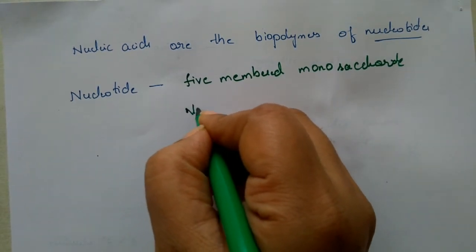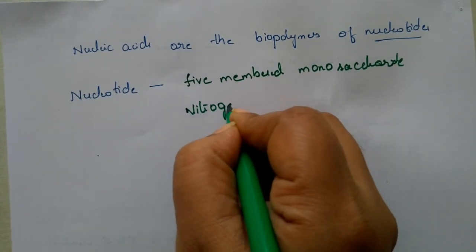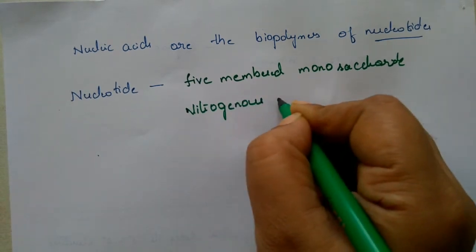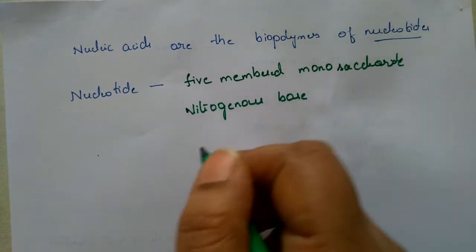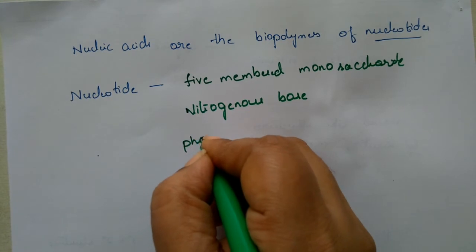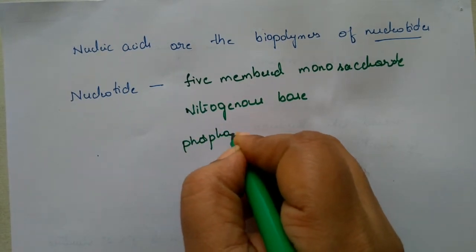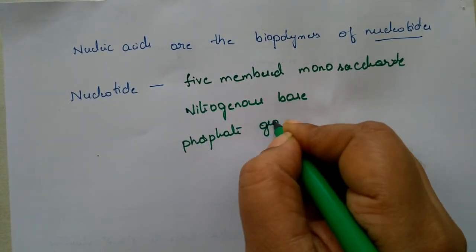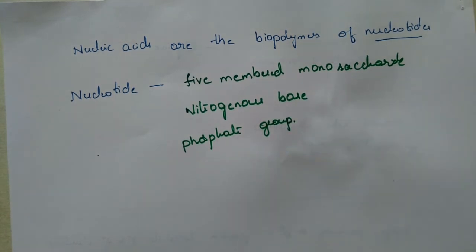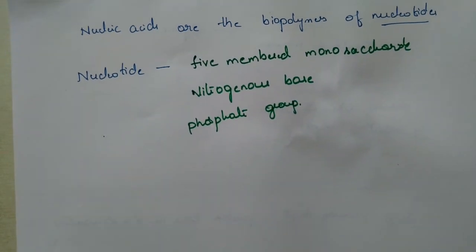a nitrogenous base and a phosphate group. If a 5-membered monosaccharide unit is bonded to a nitrogenous base and that is combined with a phosphate group, then it is called a nucleotide.